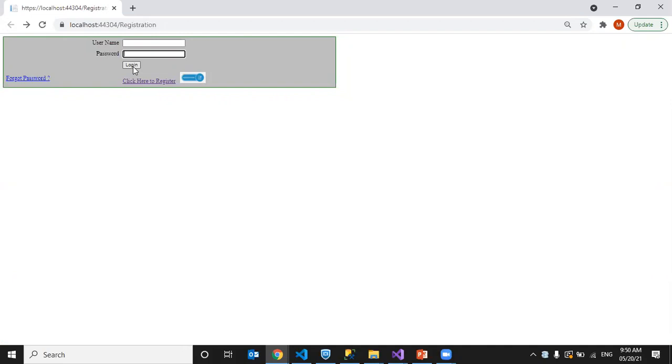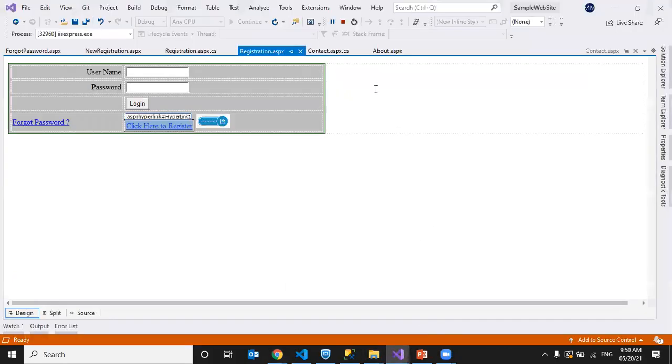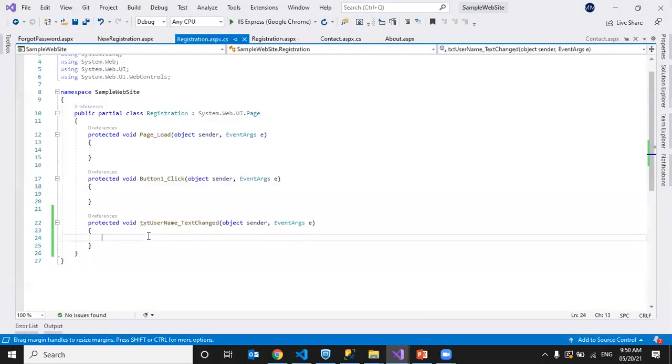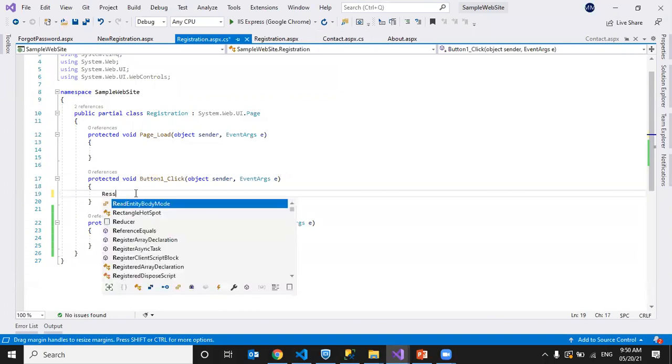To do that, we have Response.Redirect and Server.Transfer. So this is my button click event. I can use Response.Redirect.